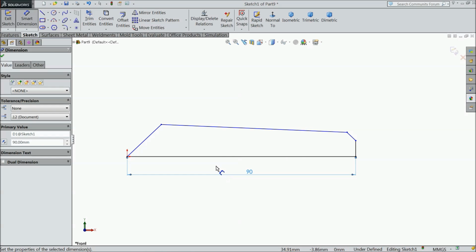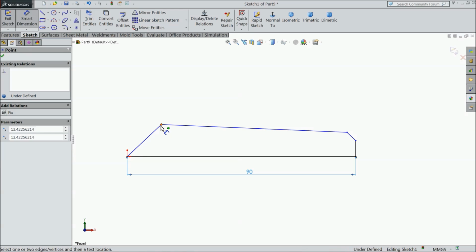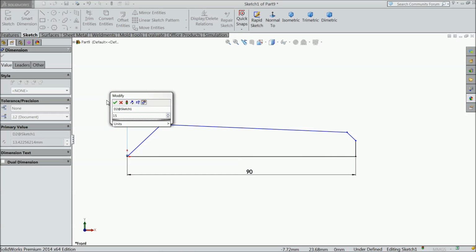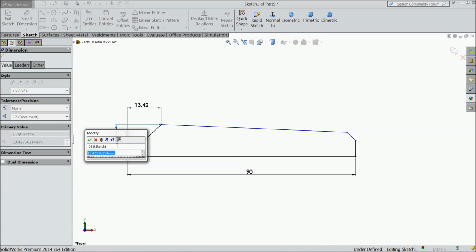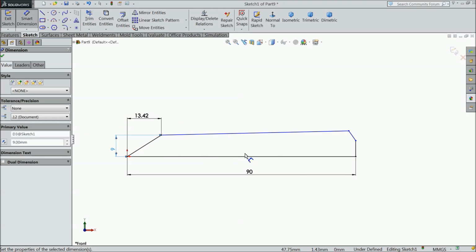The overall length is 30 mm, 90 mm, and keep the height 9 mm.